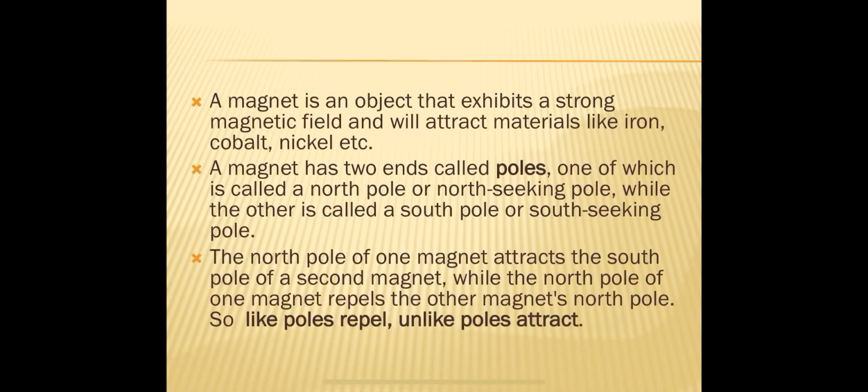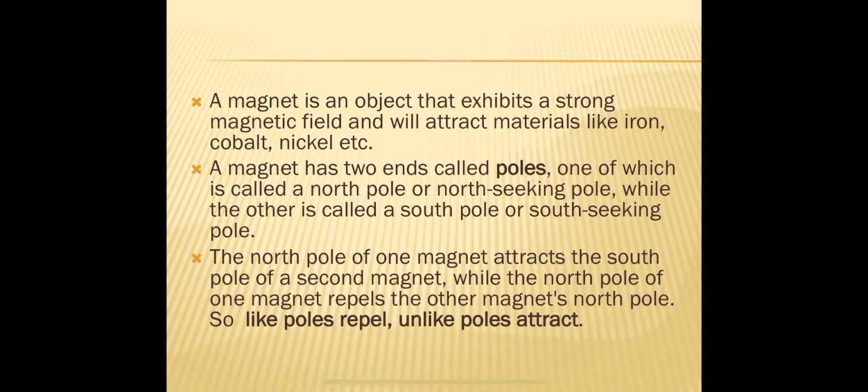First of all, what is a magnet? A magnet is an object that exhibits a strong magnetic field, or simply produces a magnetic field around it, and which will attract materials like iron, cobalt, nickel, etc. So simply, a magnet is a material which produces a magnetic field around it, and it should be capable of attracting magnetic materials like cobalt, nickel, iron, and also other magnets.